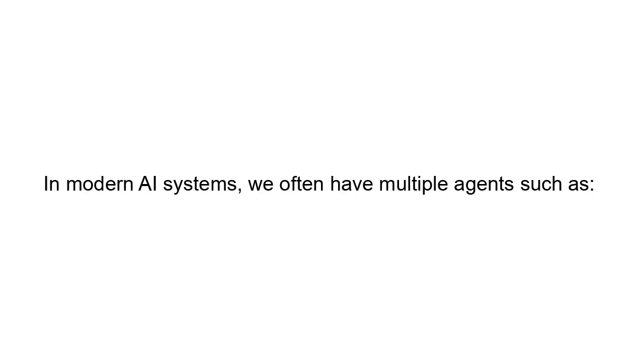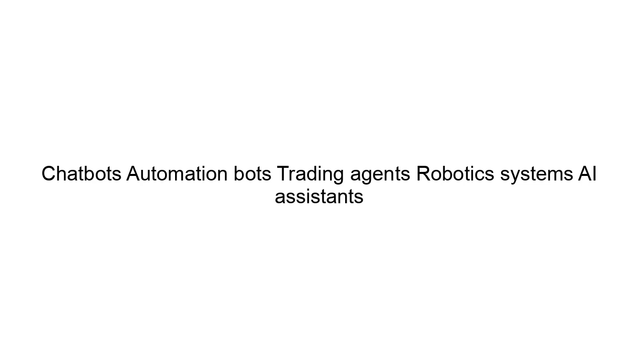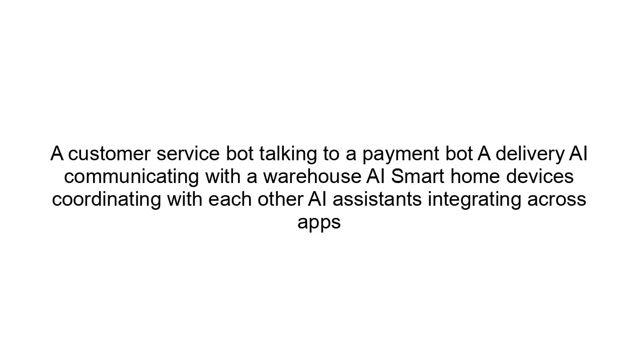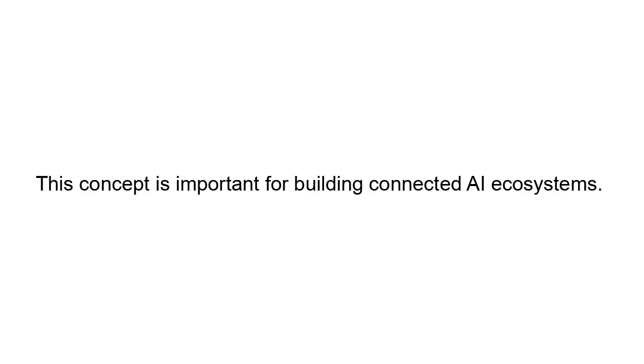In modern AI systems, we often have multiple agents such as chatbots, automation bots, trading agents, robotic systems, AI assistants. These agents may be created using different technologies, but they still need to exchange information and collaborate. A2A interoperability makes this possible. Examples include a customer service bot talking to a payment bot, a delivery AI communicating with a warehouse AI, smart home devices coordinating with each other, AI assistants integrating across apps. This concept is important for building connected AI ecosystems.